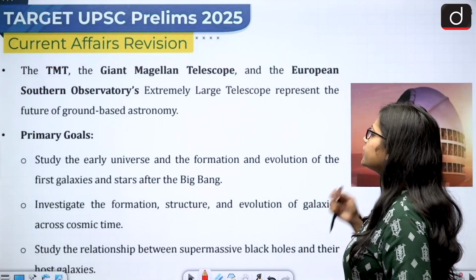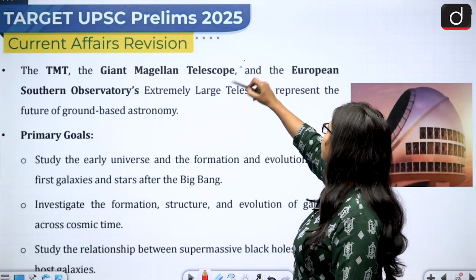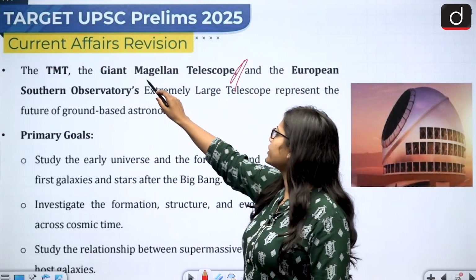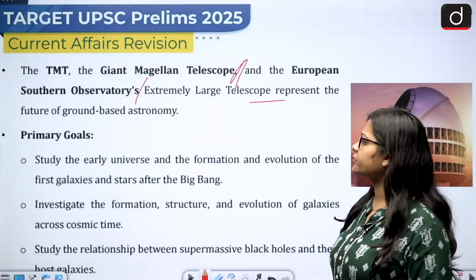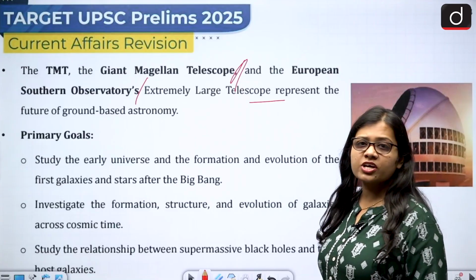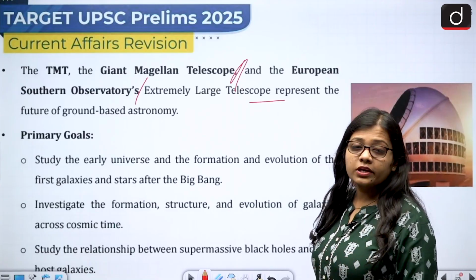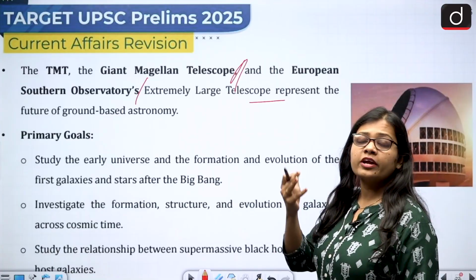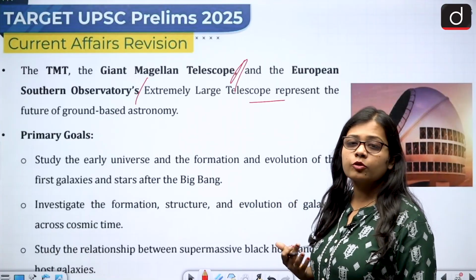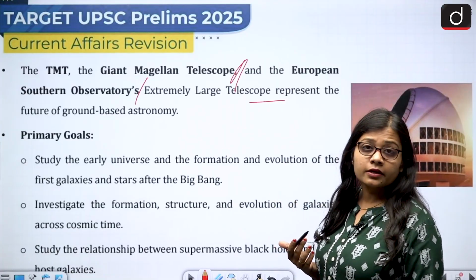Then the TMT, the Giant Magellan Telescope and the European Southern Observatory's Extremely Large Telescope represent the future of ground-based astronomy. So it is not that the 30-meter telescope is the only big and more advanced telescope. The other telescopes are also being made by other countries.